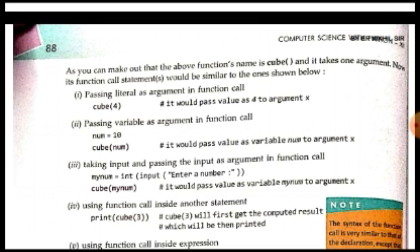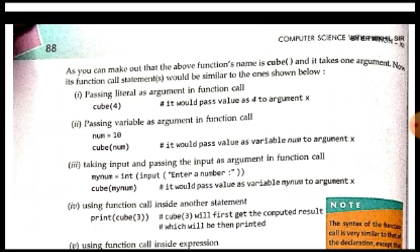Then, taking input and passing the input as argument in function call. In the second example we had just assigned a value to the variable. What we can do is ask the user to input any value, and then whatever value the user has input into the program, we will assign to the variable, and then this variable is passed to the function. So this is also a way of calling the function. First we input the value from the user, and then we pass the value to the function.